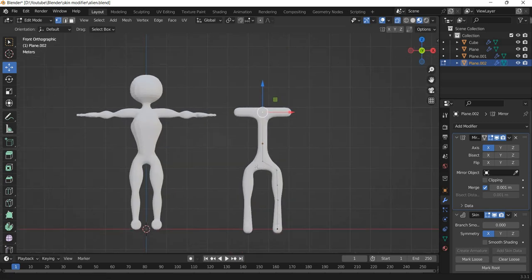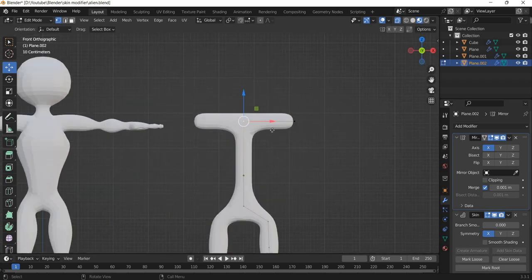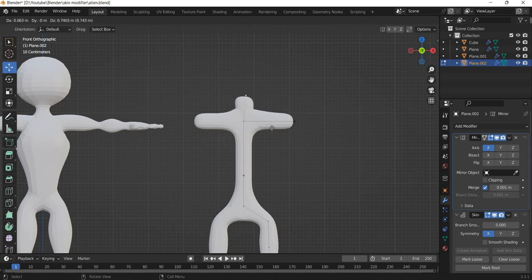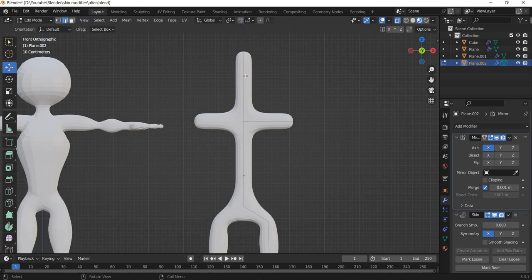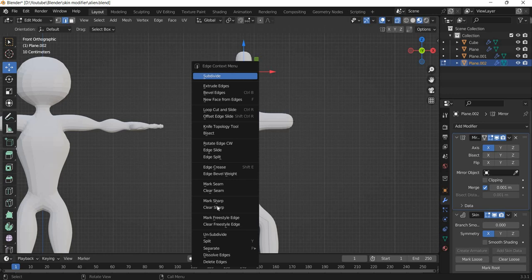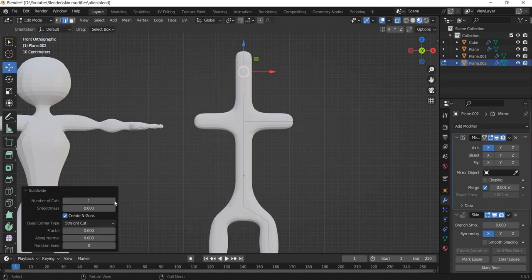Okay, one to go in the front view, E to extrude, Z in the Z direction, E to extrude, Z in the Z direction. For the head, I will go and subdivide this, and I will add 3 points.